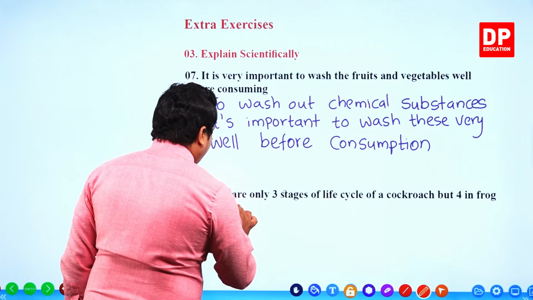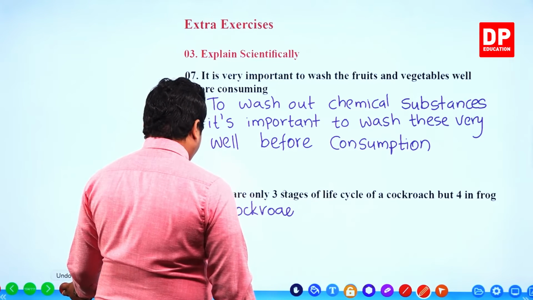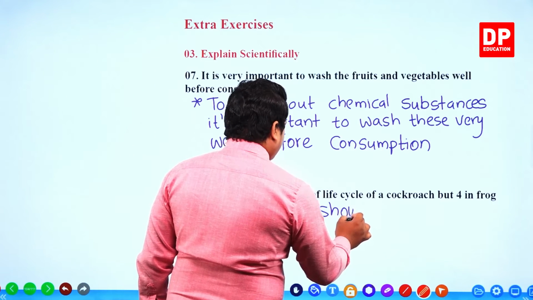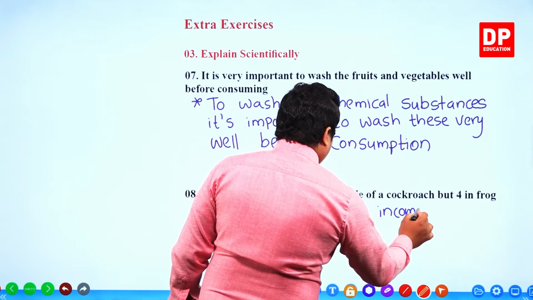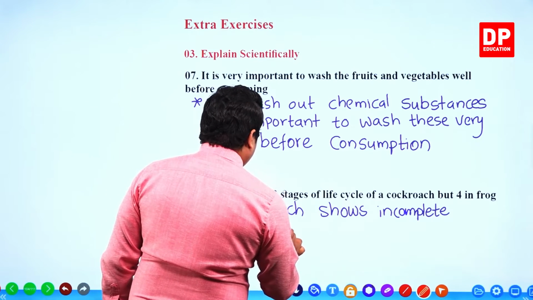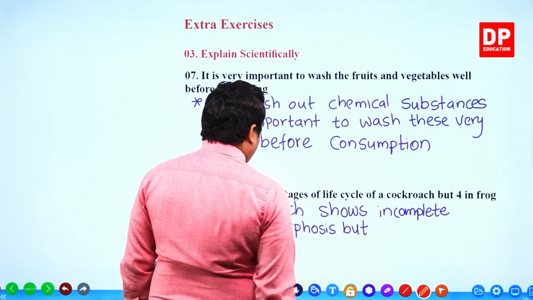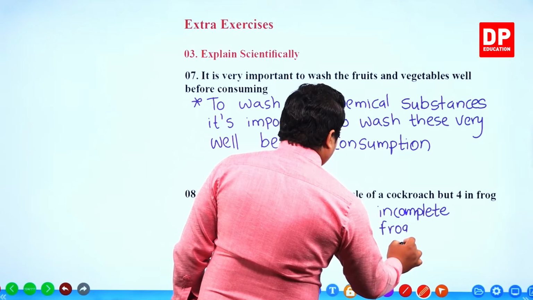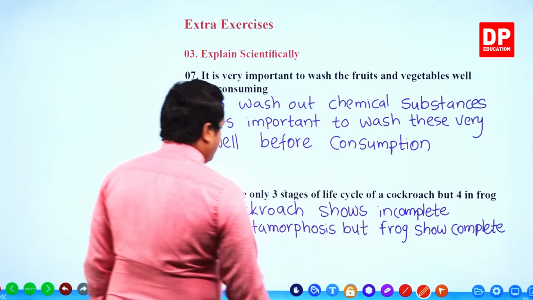So we can write, cockroach shows incomplete metamorphosis, but frog shows complete metamorphosis.